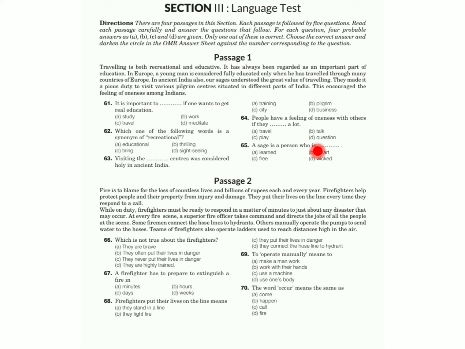So we have just concluded the lesson, passage 1. Now we are going to see passage 2. Here the passage given: fire is to blame for the loss of countless lives and billions of rupees each and every year. This passage is based upon fire. Maybe the first sentence is telling us so. Firefighters help protect people and their property from injury and damage. Again the fire is there in the first sentence.